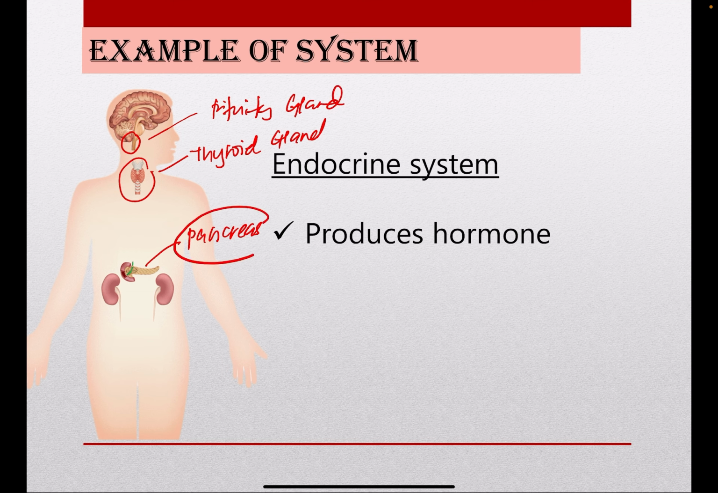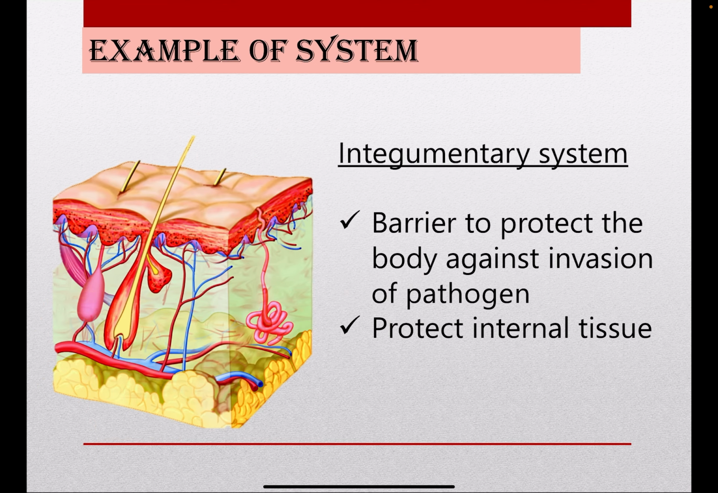Okay, example pancreas. Pancreas will produce hormone insulin. I'm sure everyone has been familiar with the word insulin kan. So setengah orang yang mengidapi diabetes, okay, doktor akan inject dia dengan insulin so that the glucose concentration in the body ataupun sugar level in the body will be reduced. Okay, bila kita cucuk insulin, mengurangkan kadar gula dalam darah. Okay, next, last system is the integumentary system.